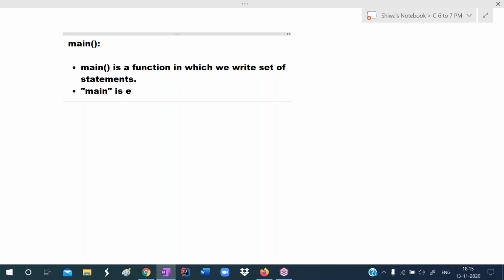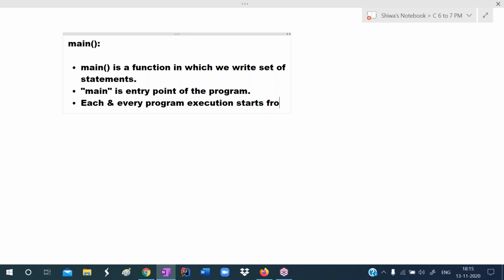Main is the entry point of the program. Each and every program execution starts from the main function only.